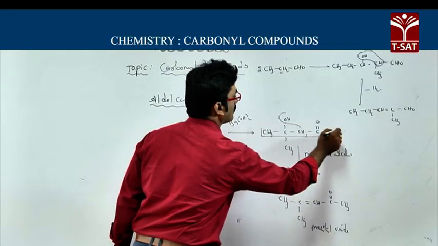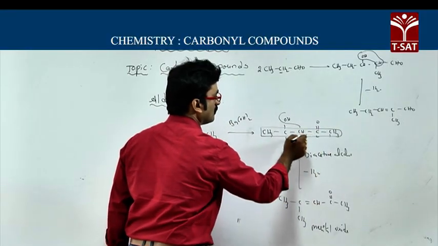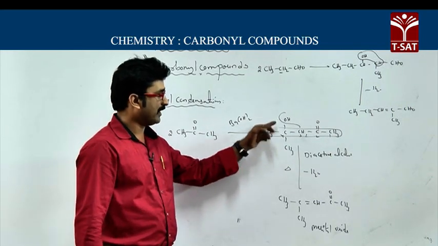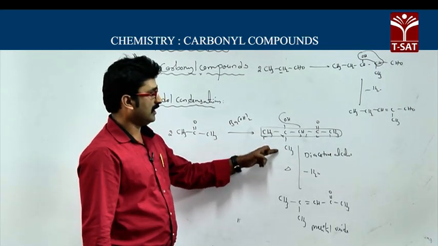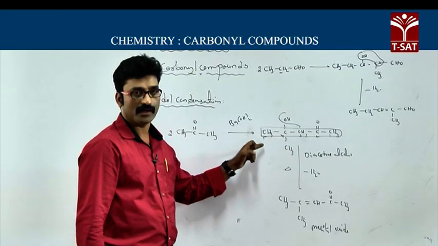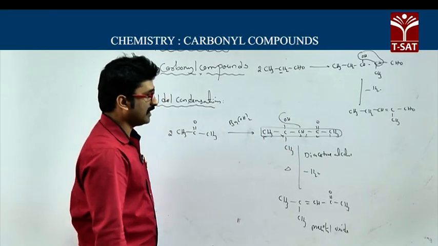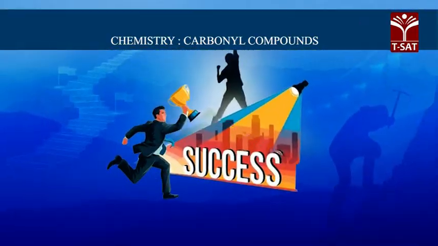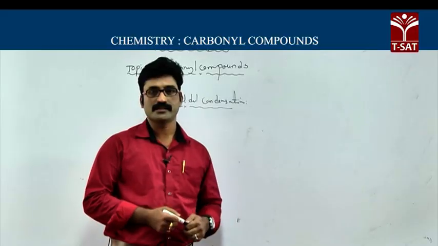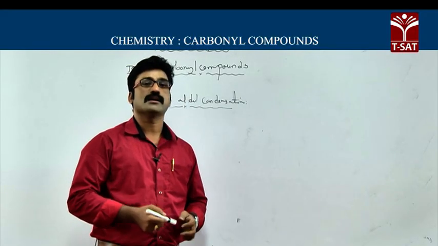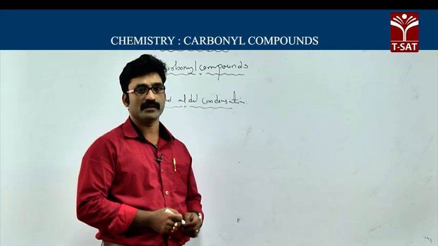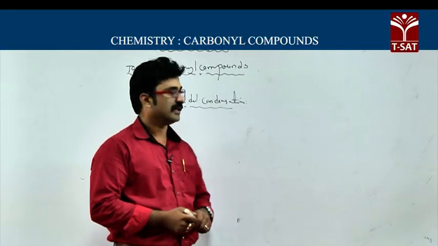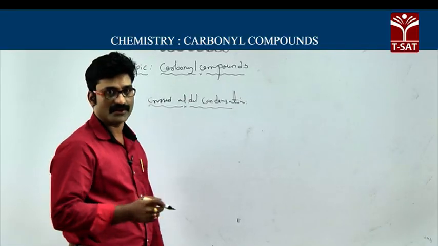The IUPAC name of this compound, diacetone alcohol, is 1, 2, 3, 4, 5: 4-hydroxy-4-methyl-2-pentanone. Now, so this is called aldol condensation. Cross aldol condensation is nothing but the aldol condensation between two different aldehydes or ketones, or an aldehyde and a ketone. That is called cross aldol condensation.